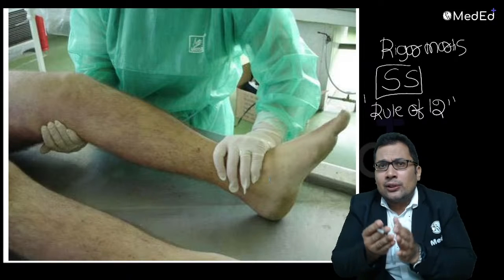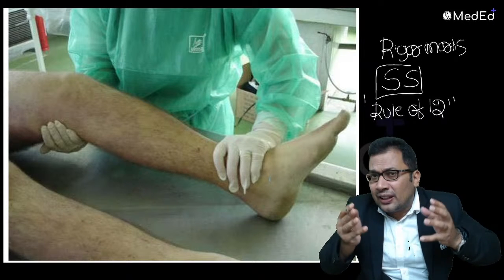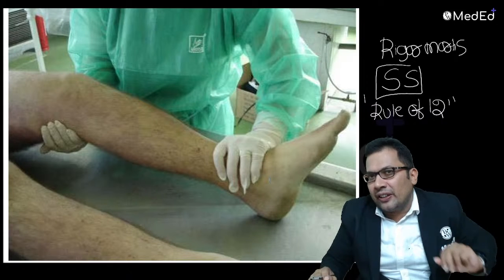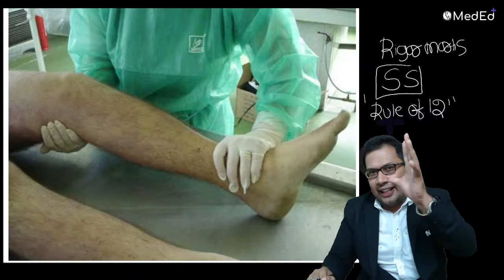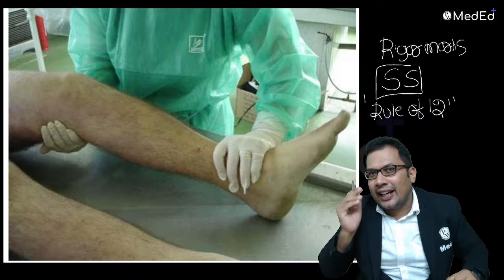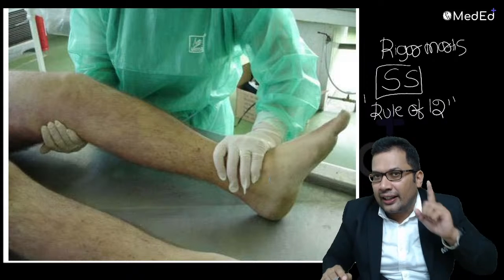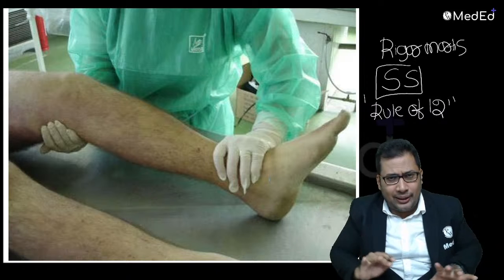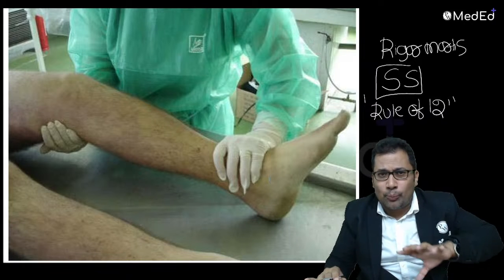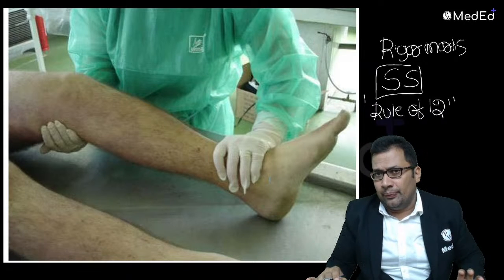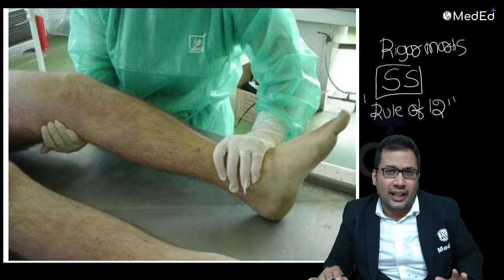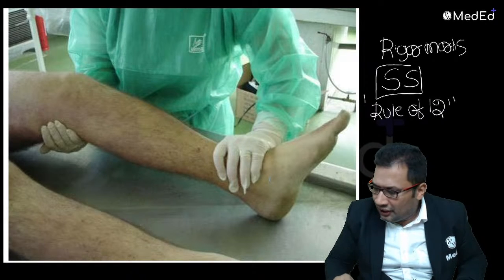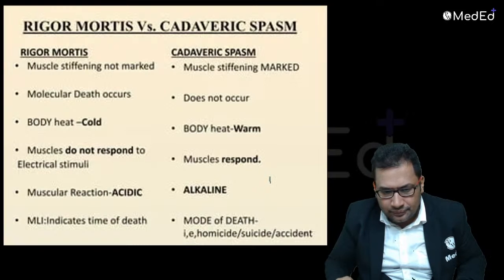And one more commonly asked question is, what is the differential diagnosis of rigor mortis? There are three important differential diagnoses. One is cadaveric spasm, second is heat stiffening, and the third is cold stiffening. All these are very, very commonly asked. Go through this topic in detail: rigor mortis, differential diagnosis, and medicolegal importance. So this is about question number 1.